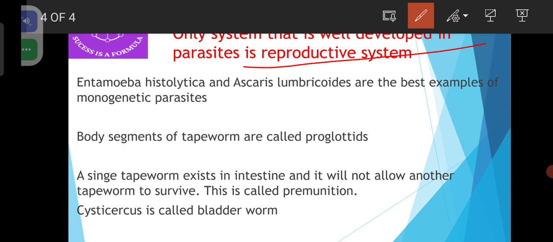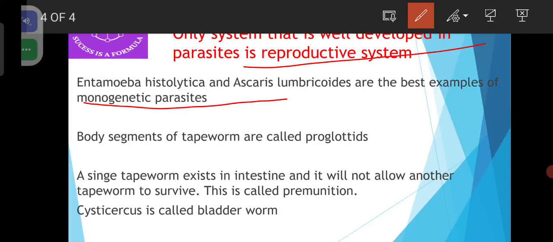All other systems in parasites are degenerated except the reproductive system, because they need it for profuse proliferation of progeny. Entamoeba histolytica and Ascaris lumbricoides are the best examples of monogenetic parasites. Monogenetic parasites are those which can complete their life cycle in a single host. Of course, Entamoeba histolytica is a protozoan parasite, whereas Ascaris lumbricoides is a nematode parasite.